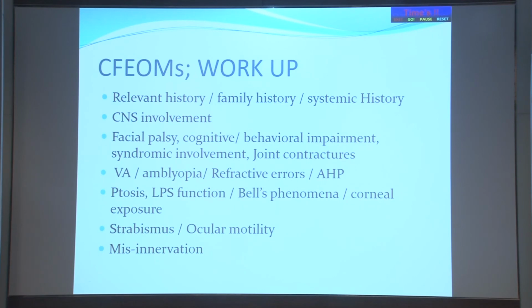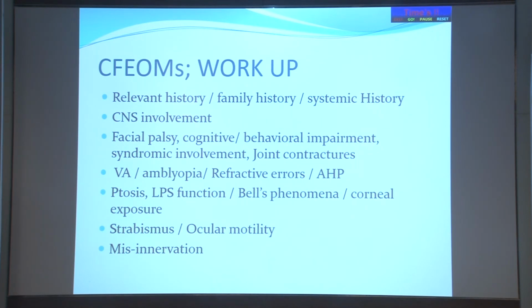Now, workup would include relevant history, family history, systemic history, the CNS involvement, as we said, particularly with TUB 3 and TUB 2 variants. Facial palsy could be there, cognitive, behavioral impairment, syndromic involvement, and joint contractures. All this systemically needs to be looked into.